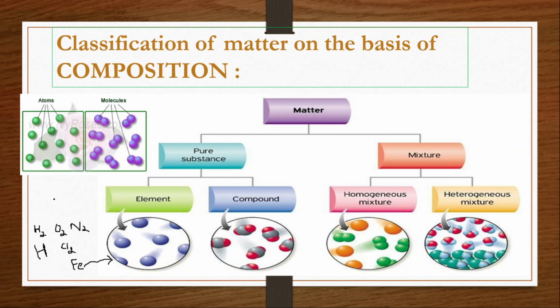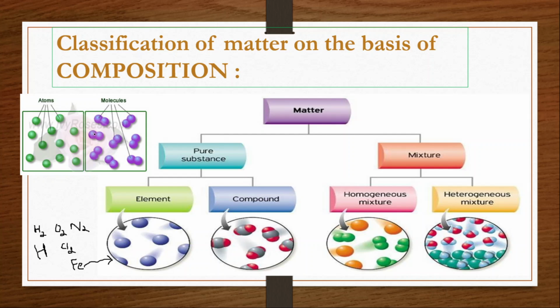It may be either iron, sodium, helium or neon. All these are stable in their atomic state, that is, one particle itself is stable. But for a few, a single atom is not stable. So two atoms will combine together and form a molecule like this.